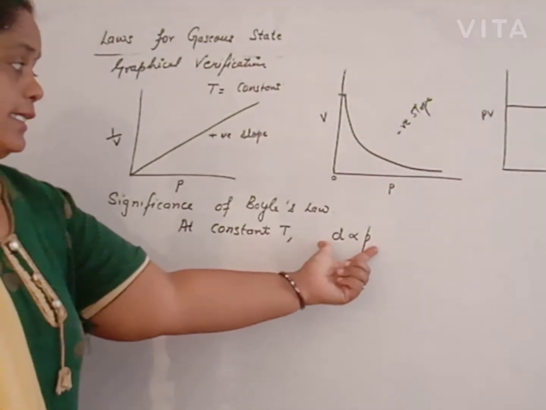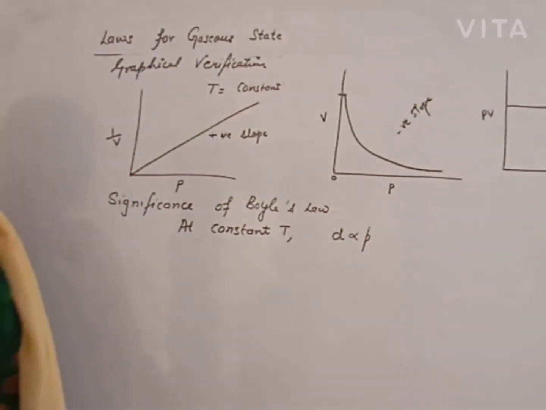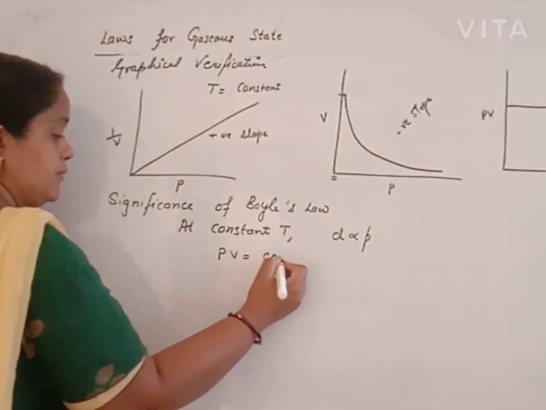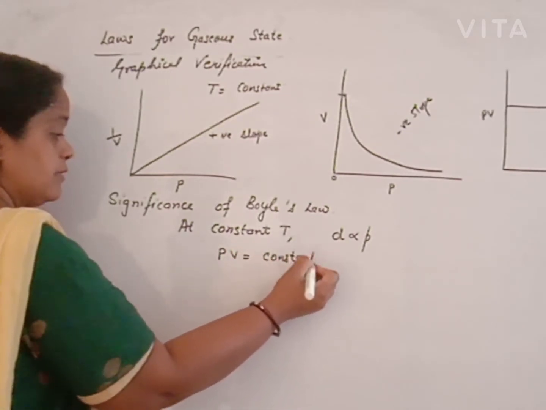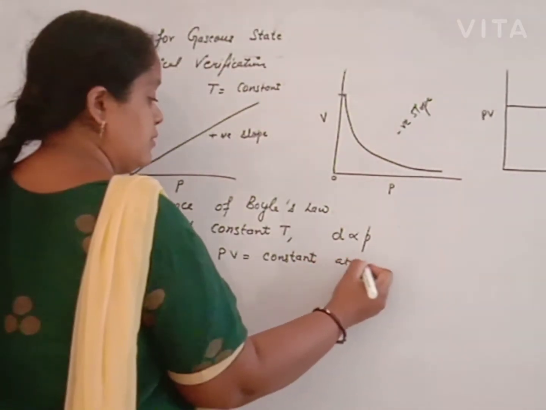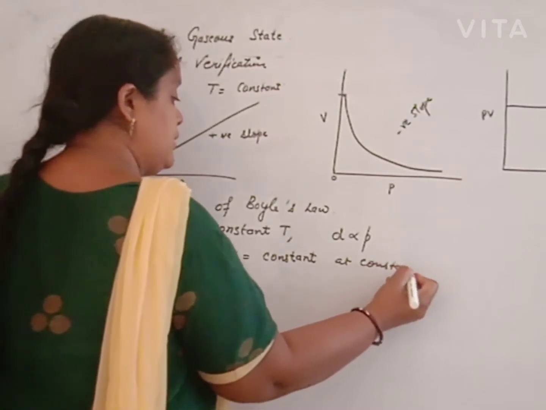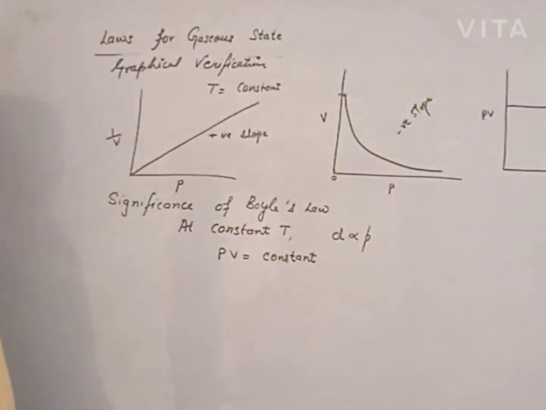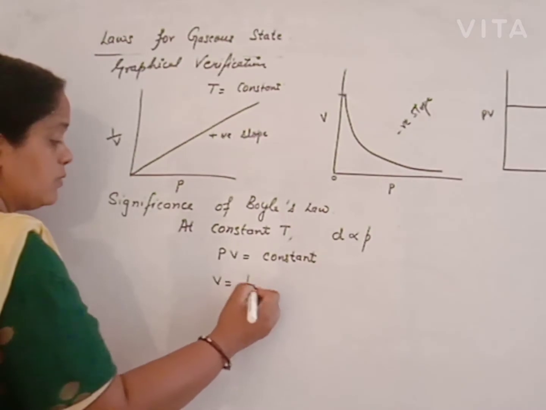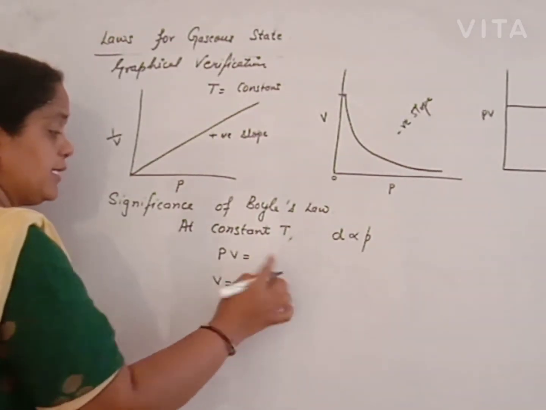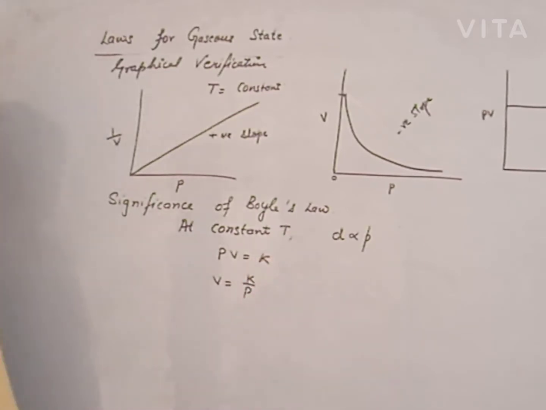How will you explain this? By using Boyle's law. We define Boyle's law as: the product of pressure and volume remains constant at constant temperature. Then we can say V is equal to 1 upon P, and since the constant is represented by K, V is K upon P.